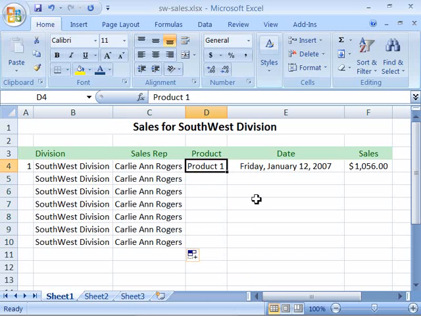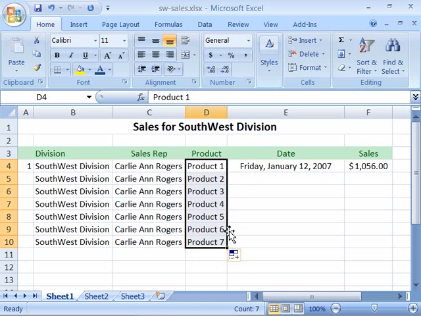You can create a series, and to do that, notice that when I select product 1, and again use the mousing technique, drag all the way down to row 10. Excel is smart enough to know that after product 1 you most likely would like to have product 2 next, and then 3, 4, 5 all the way down.